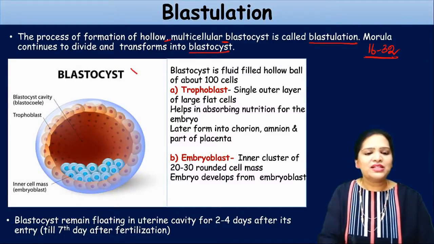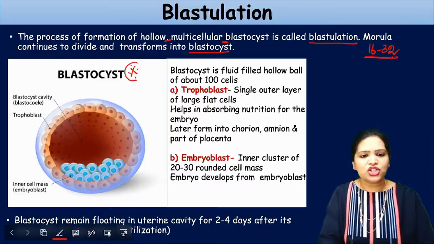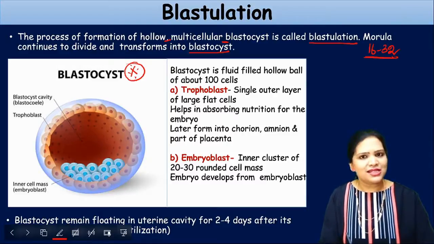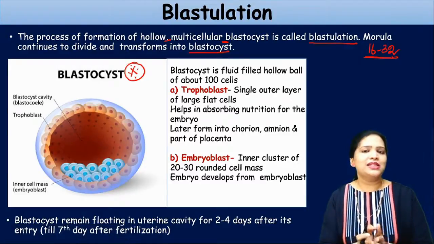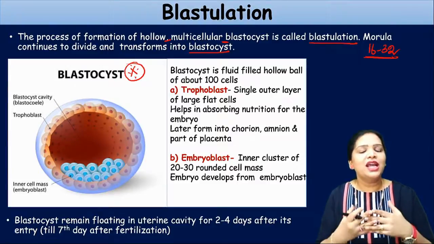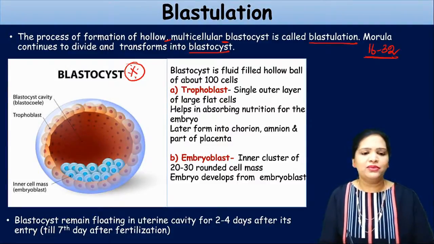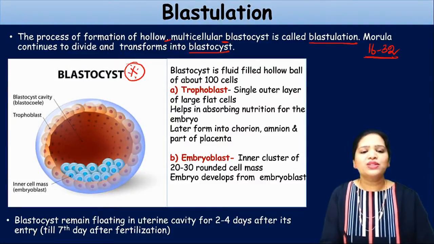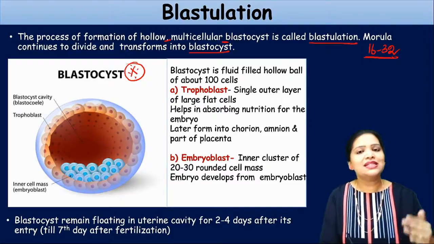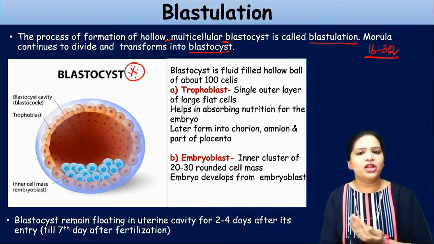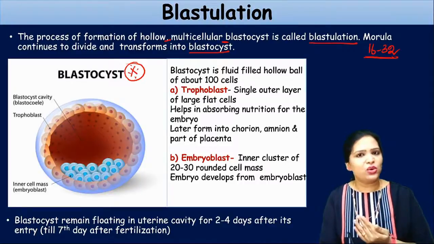This is a very important structure you should study. What is a blastocyst, what are the things present in the blastocyst, and what is the purpose of these cells, that we are going to study now. So this is the structure of the blastocyst. This is actually a cross-sectional picture. When we cut cross-sectionally, it looks like this.